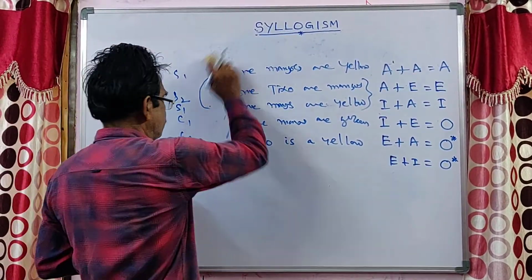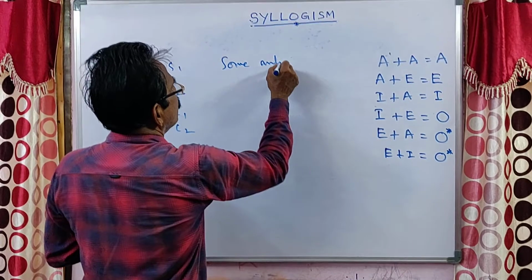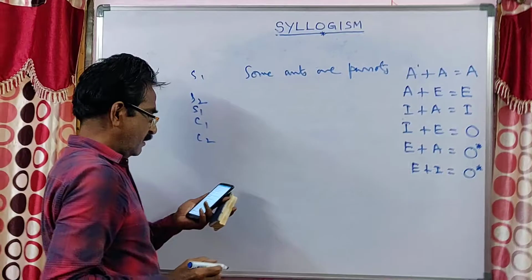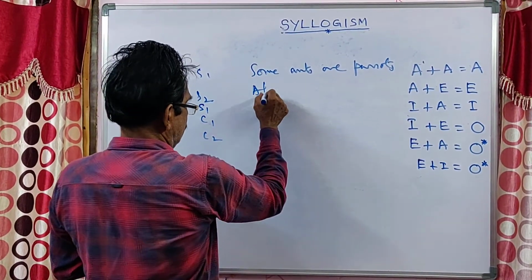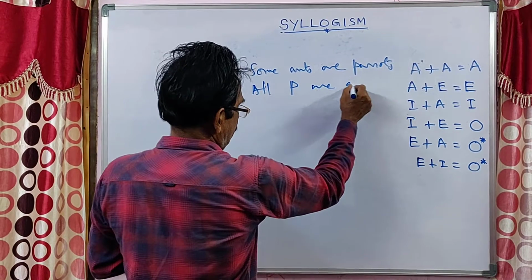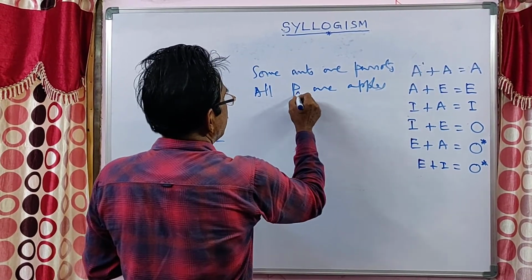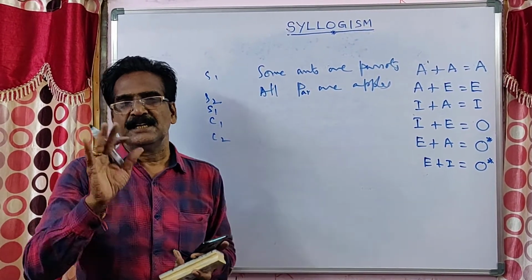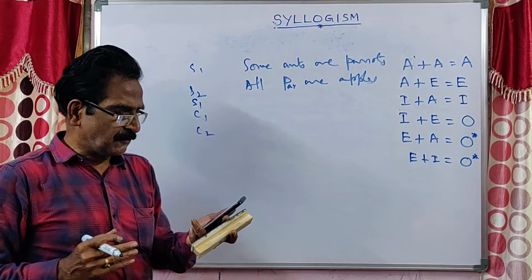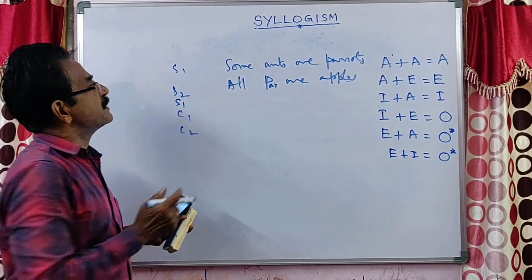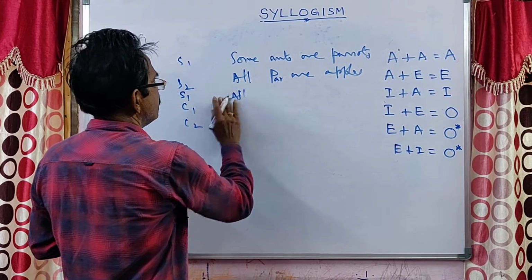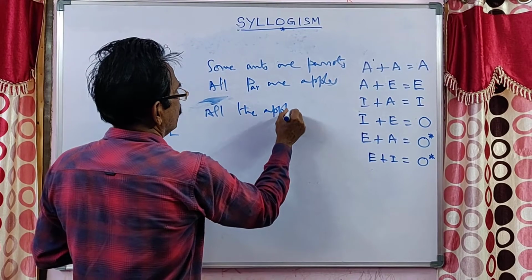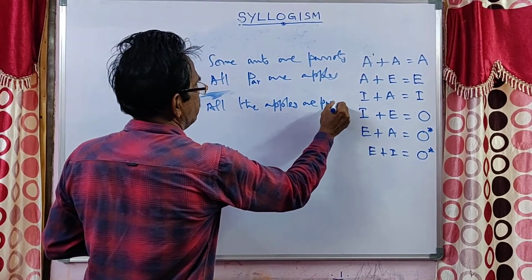Okay, let us see the last one. Some ants are parrots. All parrots are apples. Okay, this is I plus A. For I plus A, we know the conclusions. Let us see the conclusions. What is given? The first conclusion: all the apples are parrots.